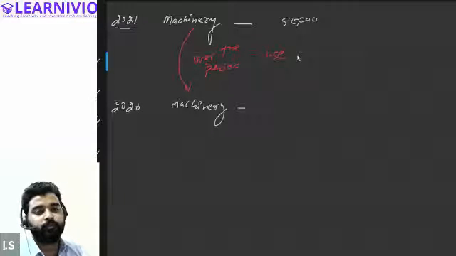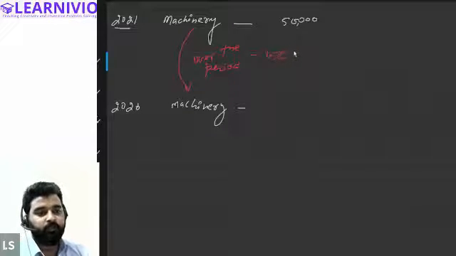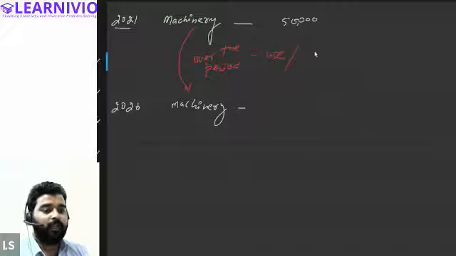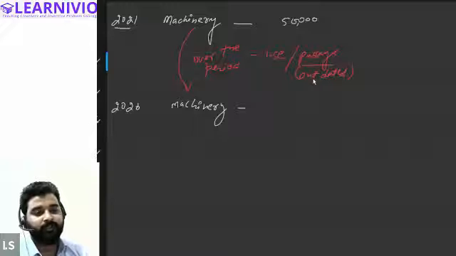Suppose you are using the machinery, and due to the usage the value of the machine declines over the period. Sometimes it simply declines due to the passage of time, as the technology gets outdated.